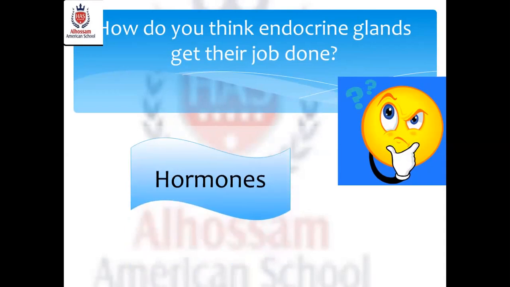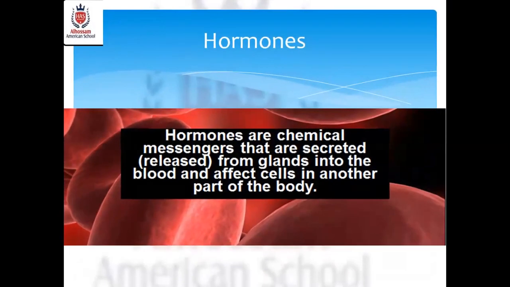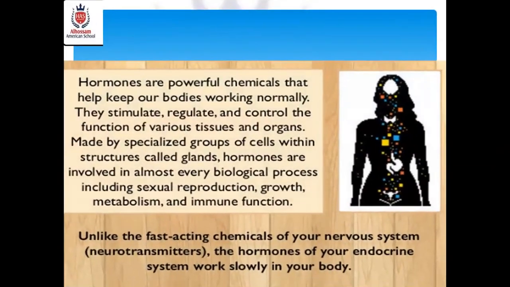So what's meant by a hormone? Hormones are chemical substances that act as messengers, so they are considered chemical messengers secreted from endocrine glands directly into the blood. They take their message to certain cells and affect these cells in another part of your body. We call these cells target cells. So, a hormone is a powerful chemical substance that keeps our body working normally by carrying a message from the gland to the target cell to control different functions inside my body.